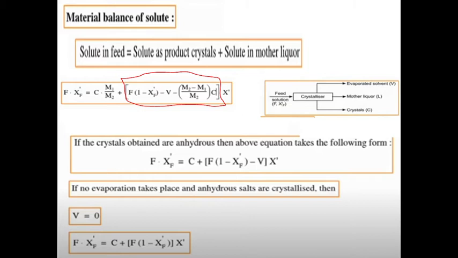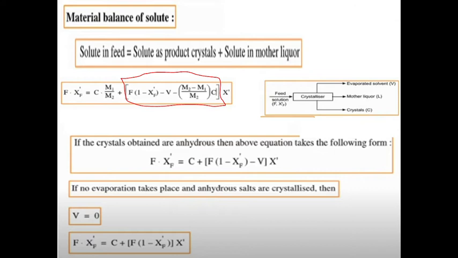M1 is the molecular weight of solute. M2 is the molecular weight of solute plus solvent, that is the total. So M1 by M2 is the weight fraction of solute, individual by total. Are you clear? Okay. So here F into (1 minus x dash) minus V minus (M2 minus M1) divided by (M2 into C) is equal to L dash.